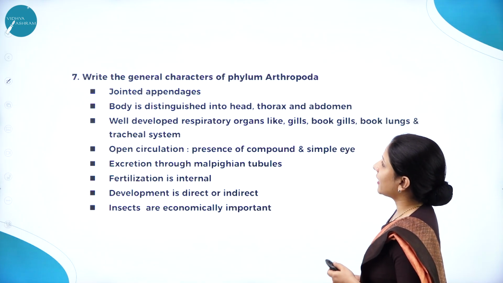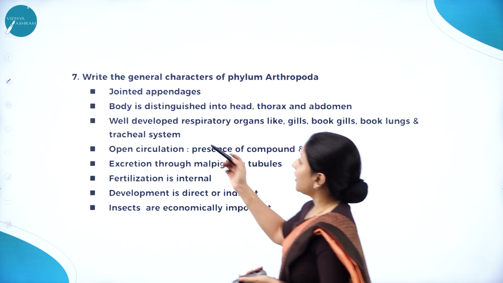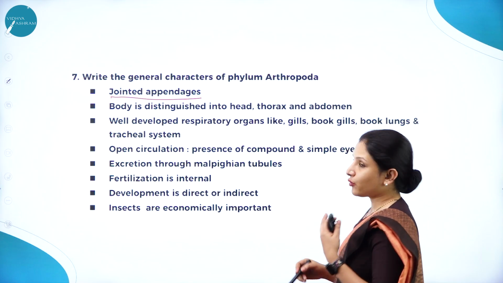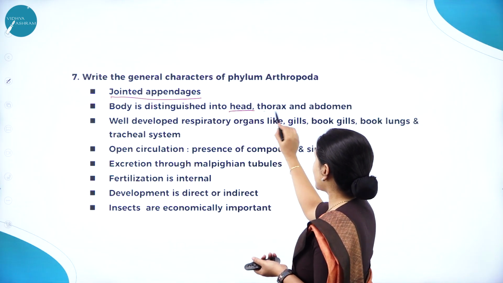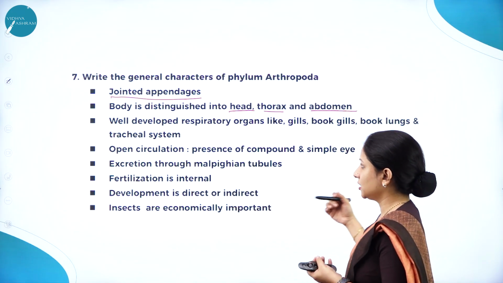Next, write the general characters of phylum Arthropoda. Arthropods are the largest phylum, and they have jointed appendages. That is important. And the body is distinguished into head, thorax, and abdomen, because in other phyla under invertebrates, you do not have this point.